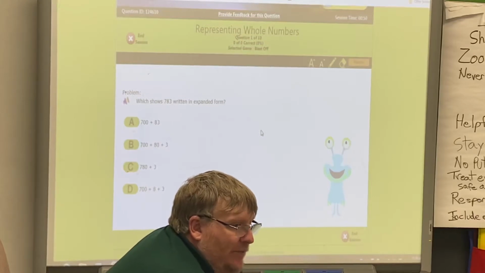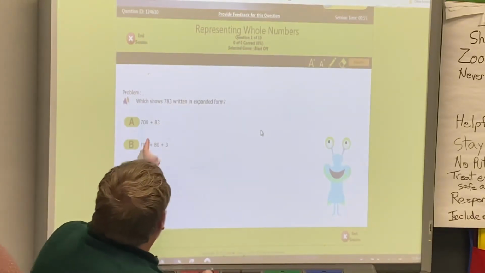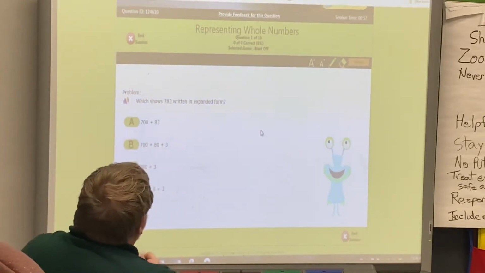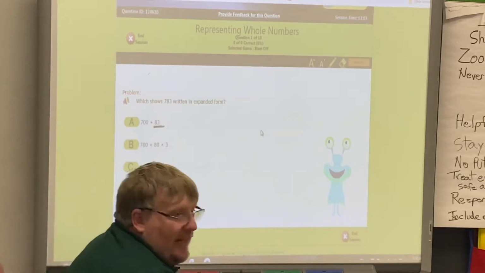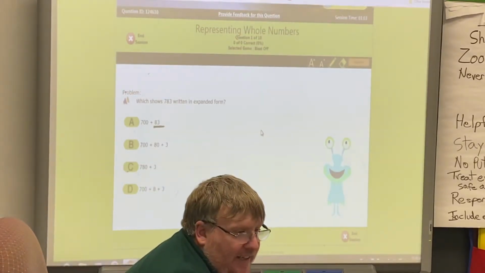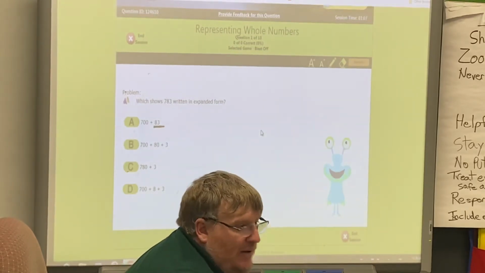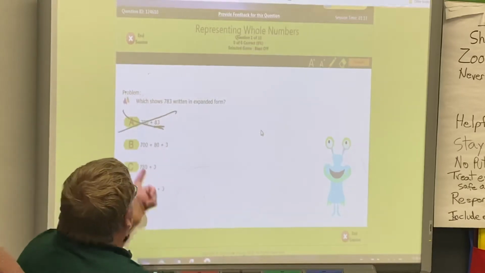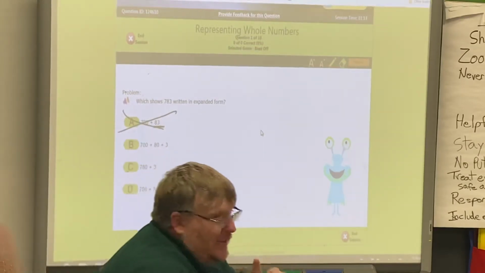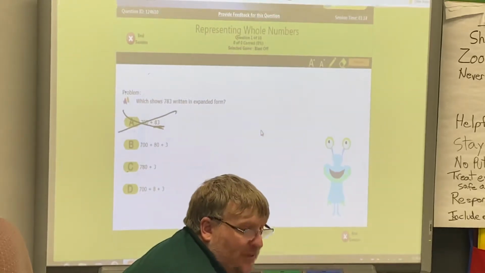Okay, I got a little bit of mixture of answers here, so let's work it out. Ready? The problem with this one is it's not expanded all the way. This right here, they forgot to expand the 83. They just did 83 by itself. So that one can't be it because it's not expanded. So that A's out. This one is expanded, but we're not going to click it yet. We're going to make double sure. Once you get one answer right, we got to make sure that the other 3 are wrong.